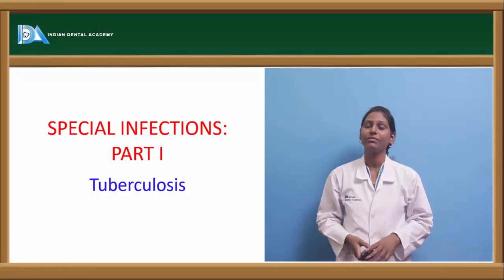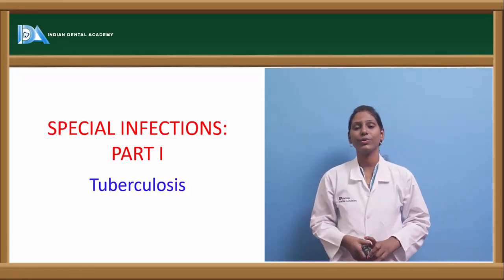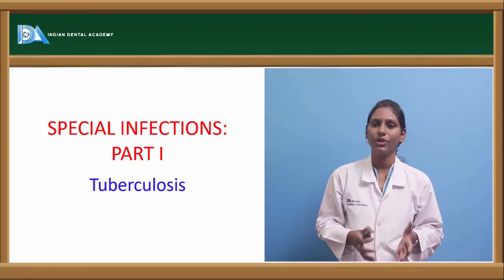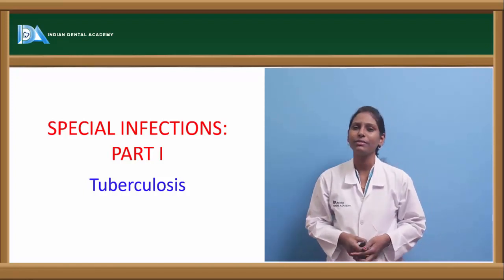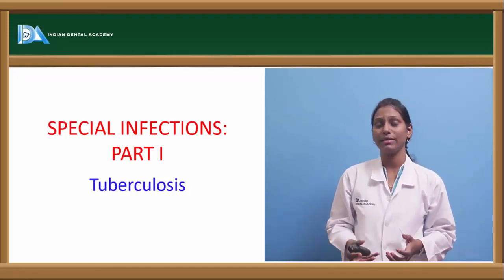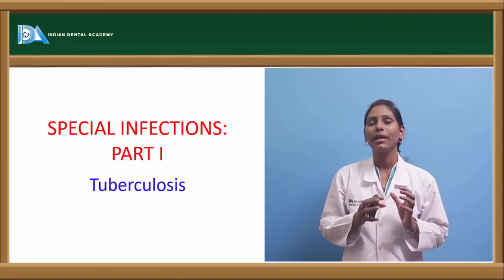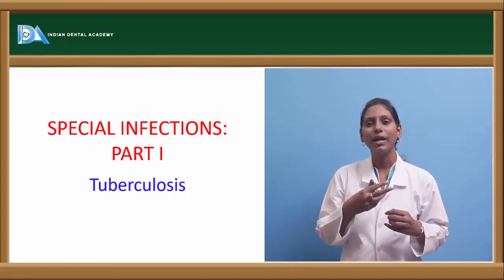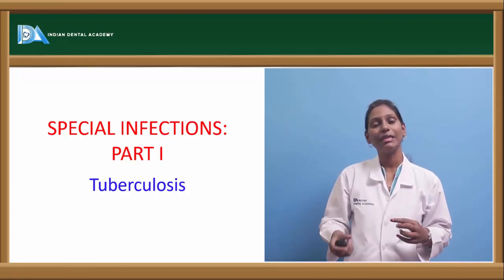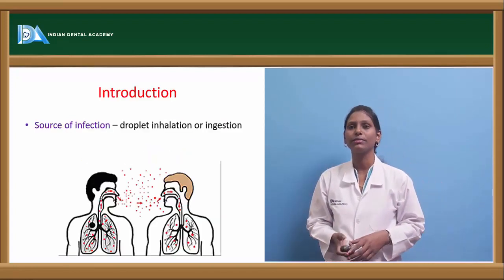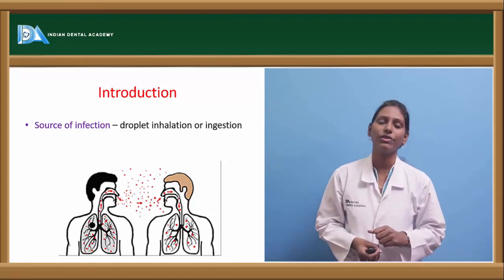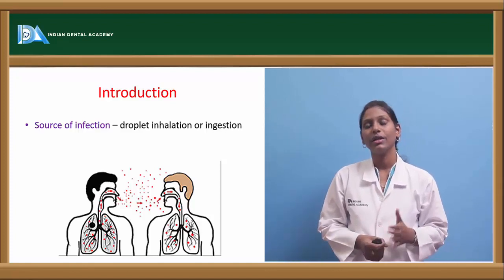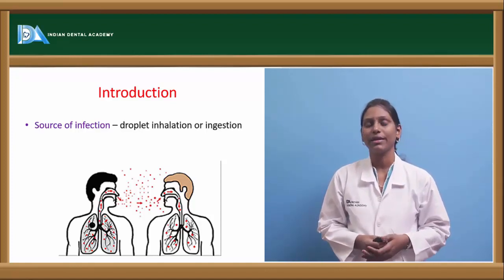Today we will deal with some of the special infections that usually occur in the human body, and most of these special infections are usually granulomatous conditions. Granulomatous conditions generally are more chronic in nature. And today we will deal with tuberculosis. As we all know, tuberculosis is one of the dreadful chronic disorders, and it is a granulomatous condition.